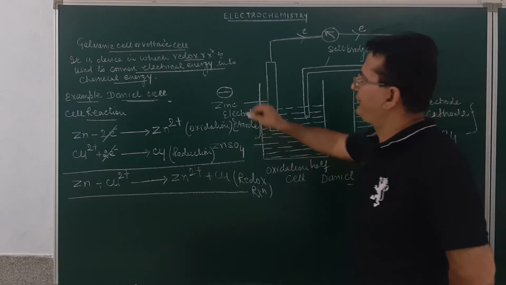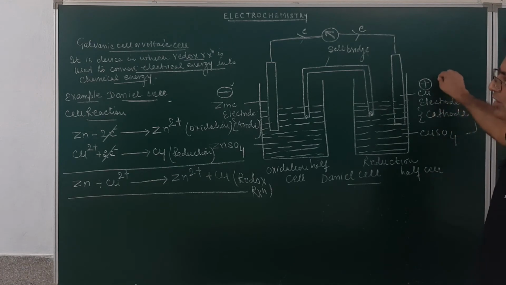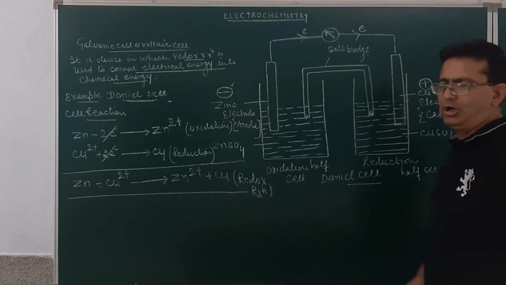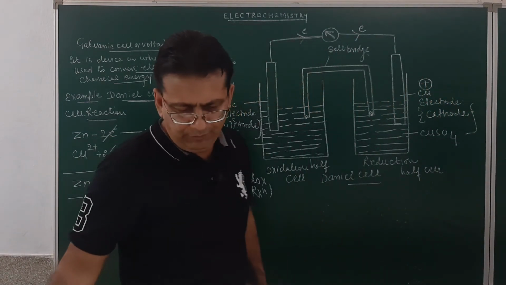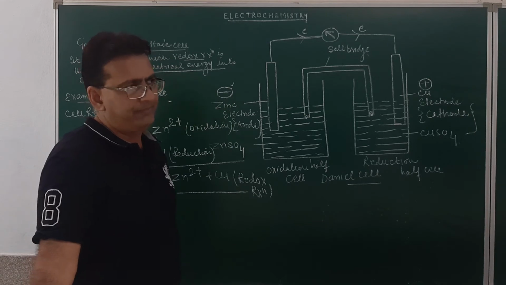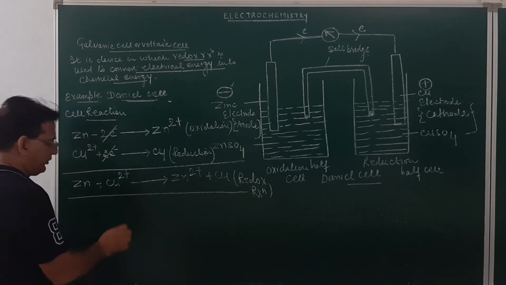Here comes the point of difference between the galvanic cell and the electrolytic cell. The zinc anode is negative. The copper cathode will be a positive electrode over here. So, student, if we compare the electrolytic cell and the galvanic cell, this cell reaction is clear.